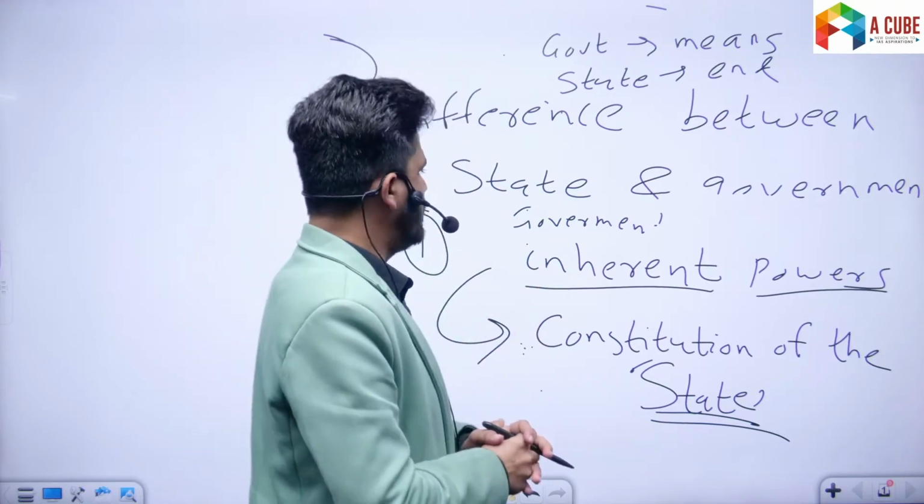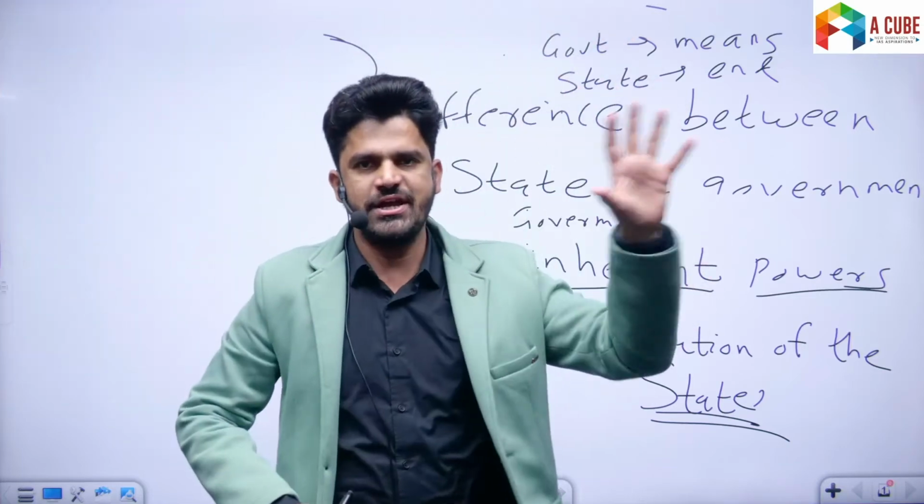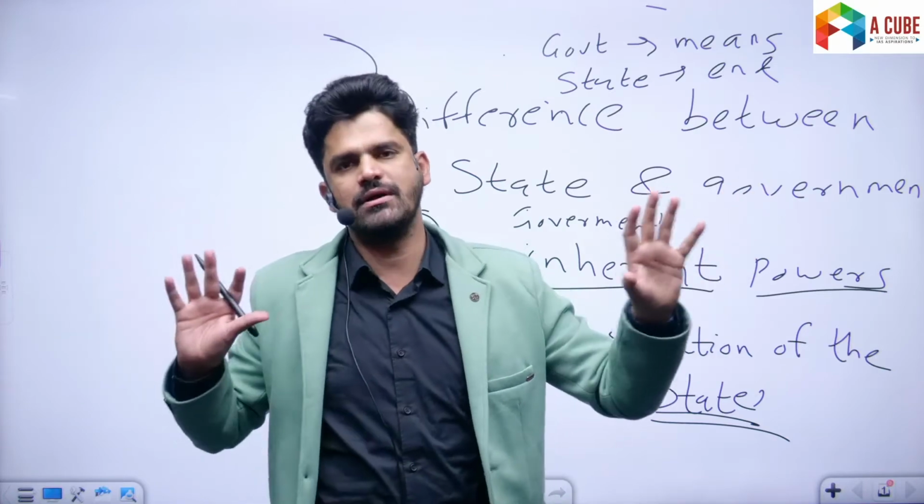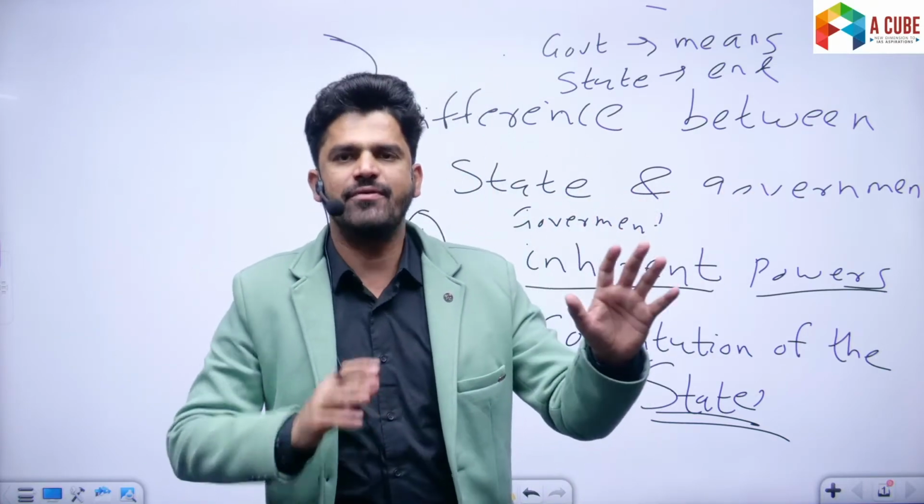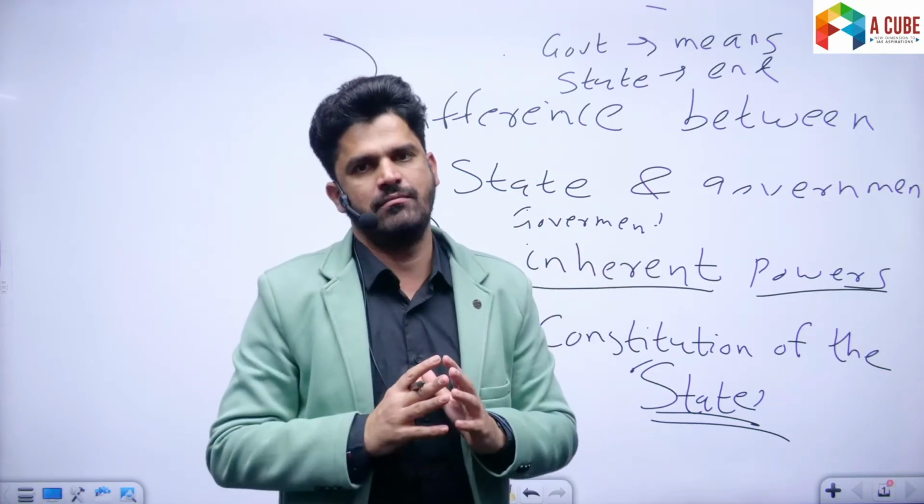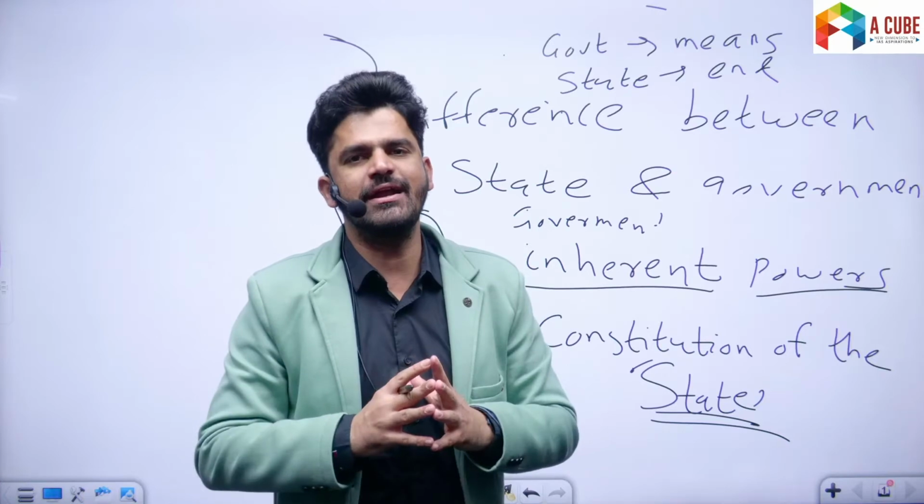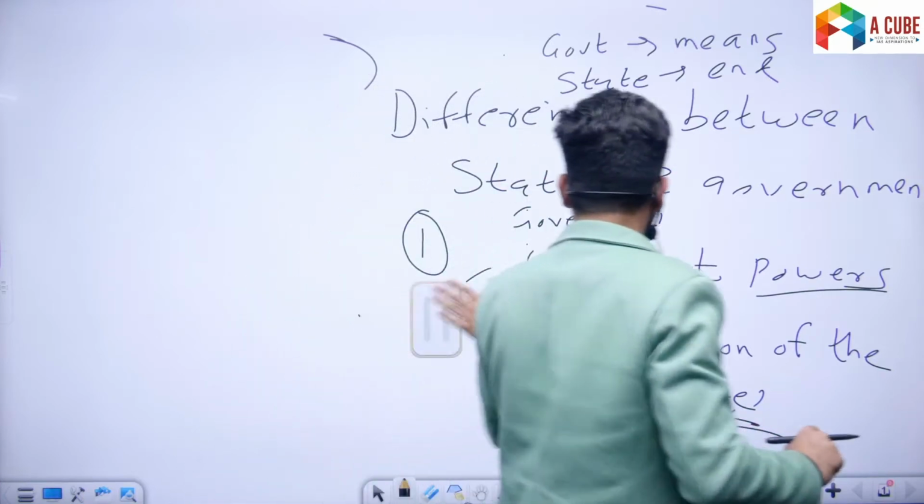Okay? So government is just a part of a larger whole. State is a larger entity than government. Government is just a part of state. Apart from government, state also has other entities as well. Okay, so which is the bigger entity? It is the state which is the bigger entity. All right, now fine. Now next